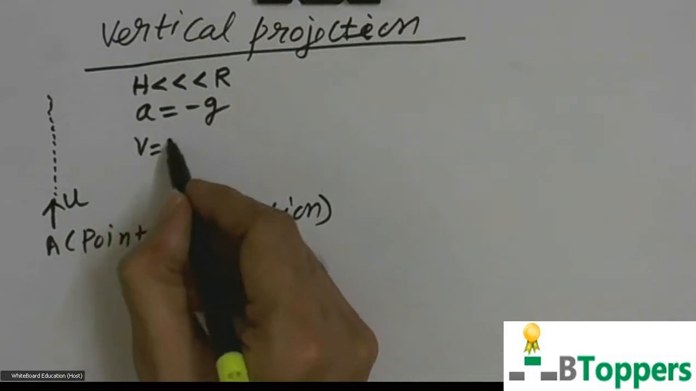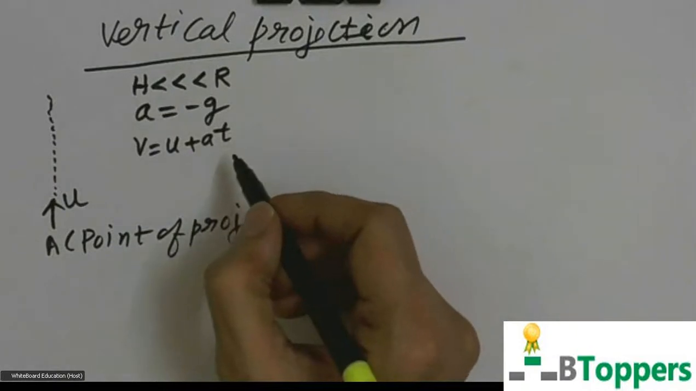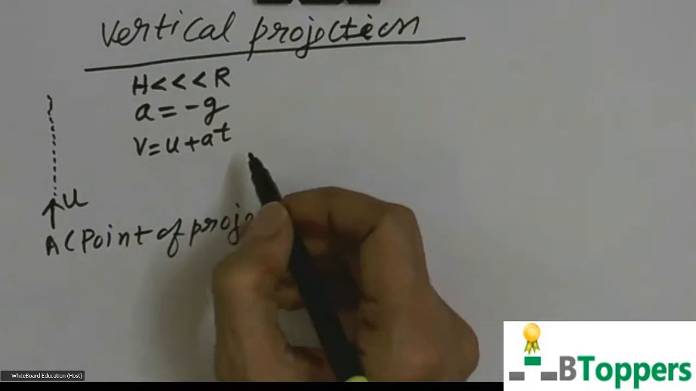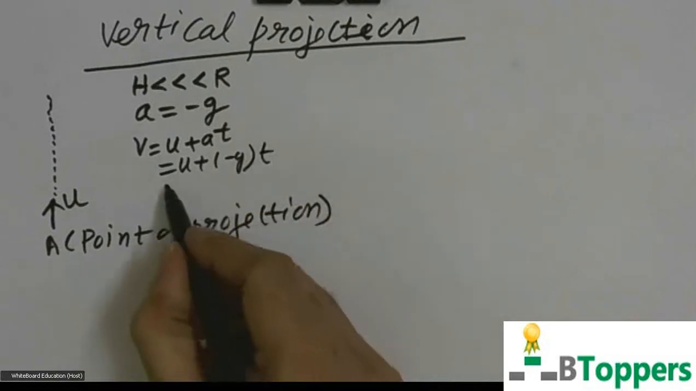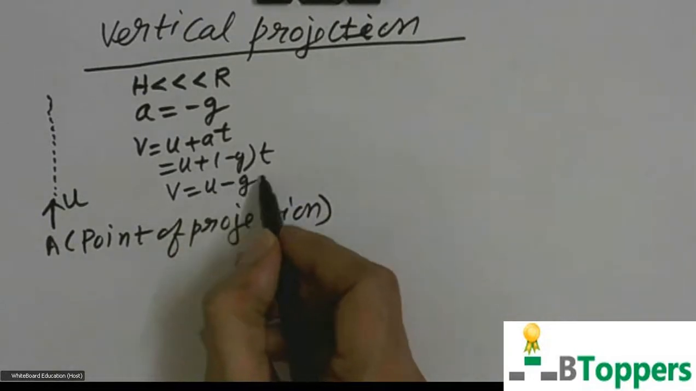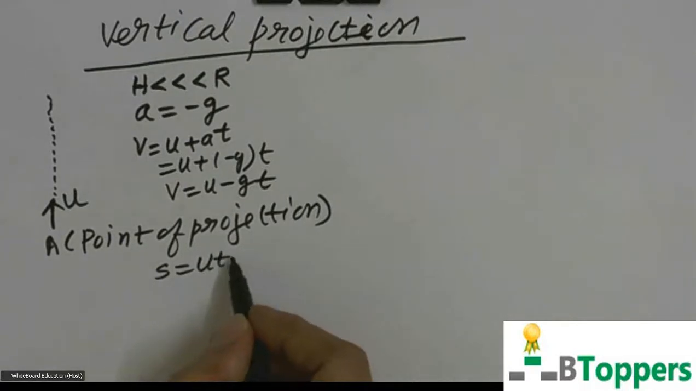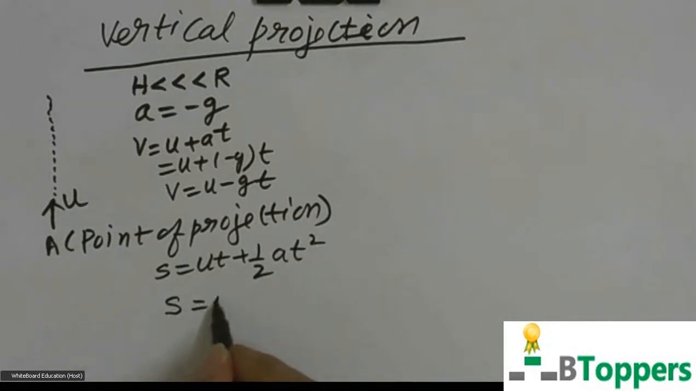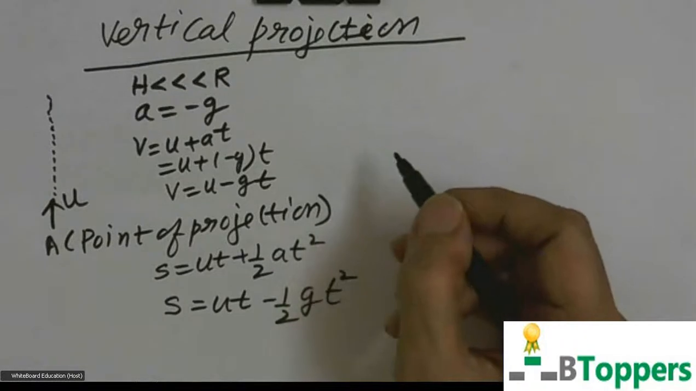So we can write acceleration a equal to minus g. The equations of motion for one-dimensional motion with uniform acceleration are v equal to u plus at, s equal to ut plus half at square, etc. If you substitute a equal to minus g, the velocity of the body at time t after projection is v equal to u minus gt. In the equation s equal to ut plus half at square, if you substitute a equal to minus g, the displacement measured from the point of projection at time t after projection is s equal to ut minus half gt square.